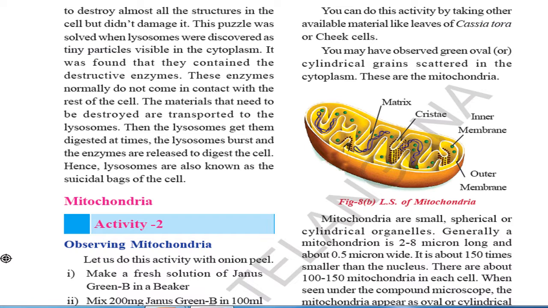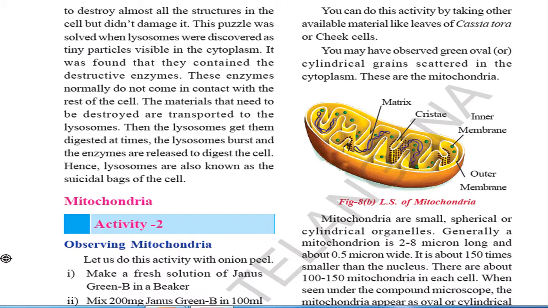The materials that need to be destroyed are transported to the lysosomes. Then the lysosomes get them digested. At times, the lysosomes burst and the enzymes are released to digest the cell. Hence, lysosomes are known as suicidal bags of the cell. What are the suicidal bags of the cell? Lysosomes. Learn the spelling also.